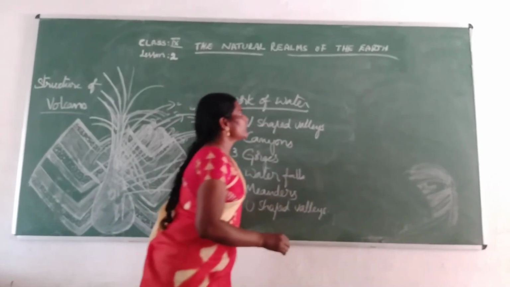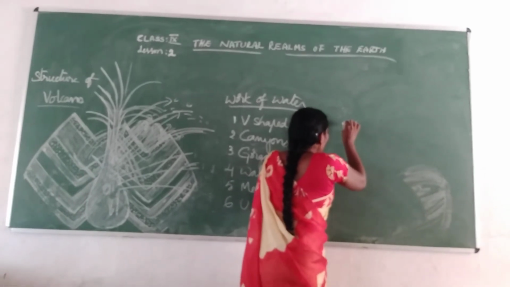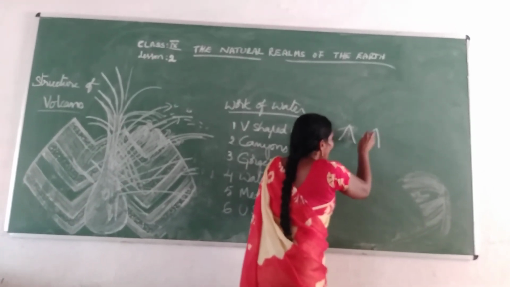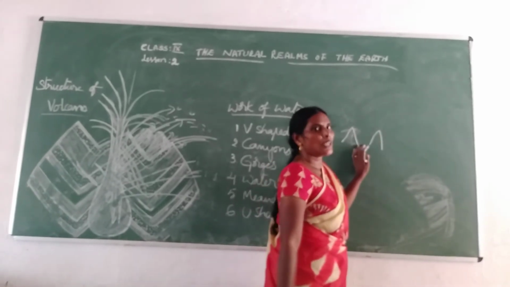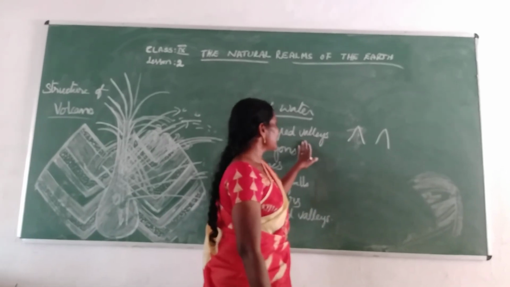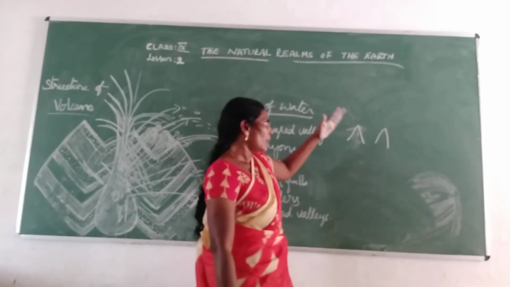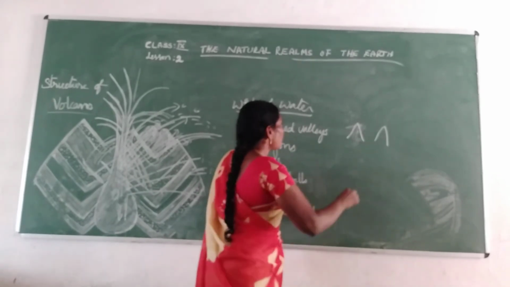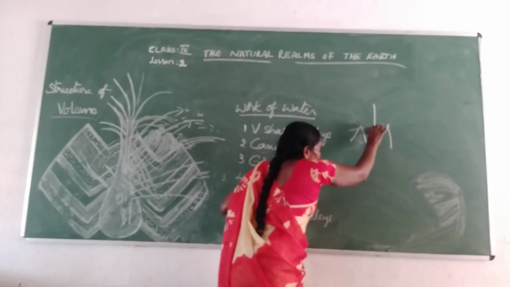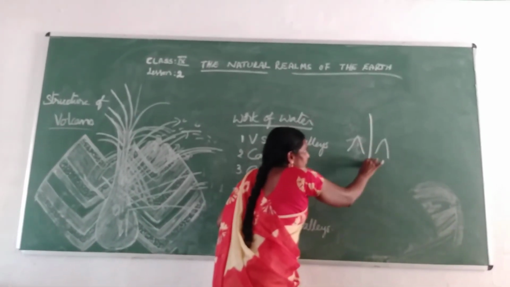V-shaped valleys. That means we can find this landform between two mountains. This water is always coming from up in the mountain. When this water is coming like this from above, between two mountains, the water can cut like this.